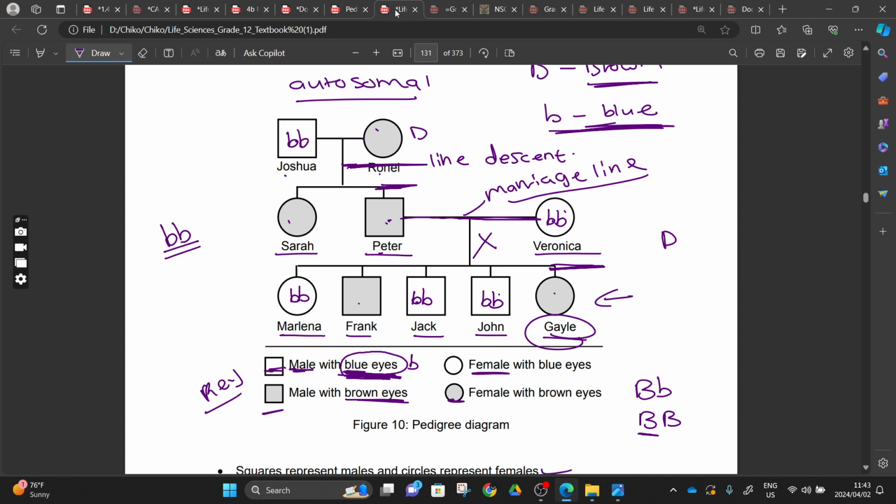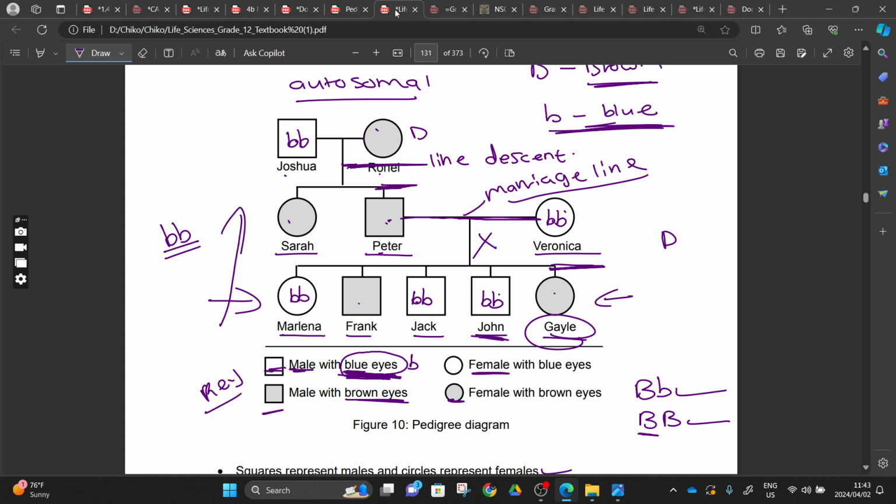So here's the thing, they are brown. Ronel, she's brown. Sarah, she's brown. Peter is brown. Frank is brown. Gali, she's brown. Right? So how do we differentiate if it's capital letter B and capital letter B, or capital letter B and small letter b? We start with the new generation and go back up. Here's the thing.